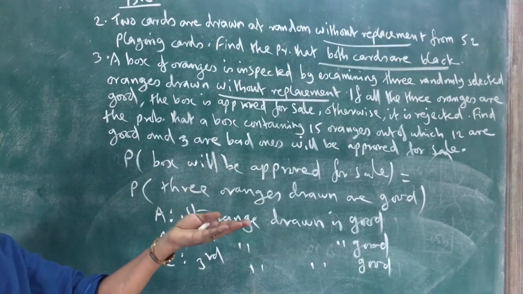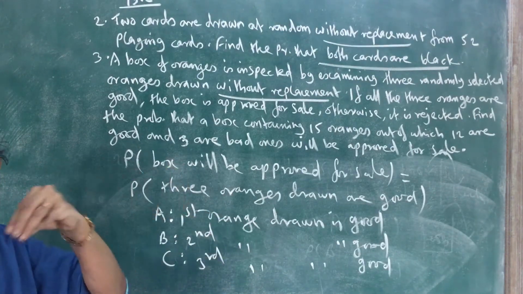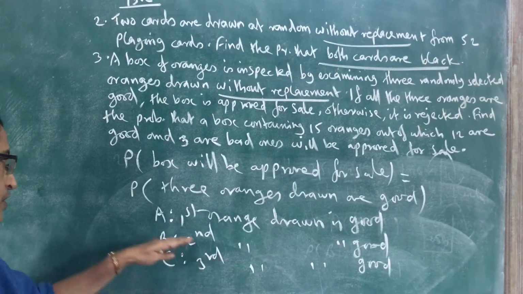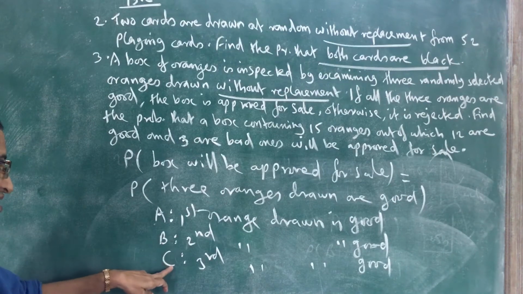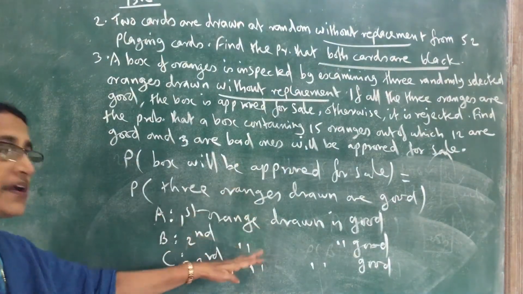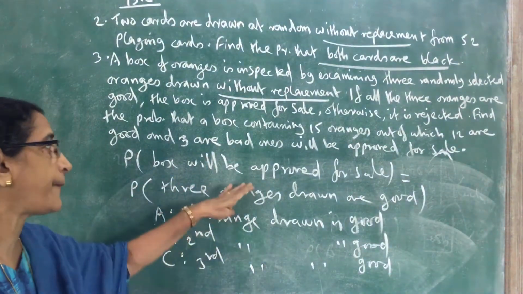So we have to consider the event A, first orange drawn is good; B, second orange drawn is good. 3 oranges are drawn one after the other without replacement. So we have to find the probability of A intersection B intersection C, that is, first orange is good, and second is good, and third is good. That means all the 3 oranges should be good. Then only the box will be approved for sale.